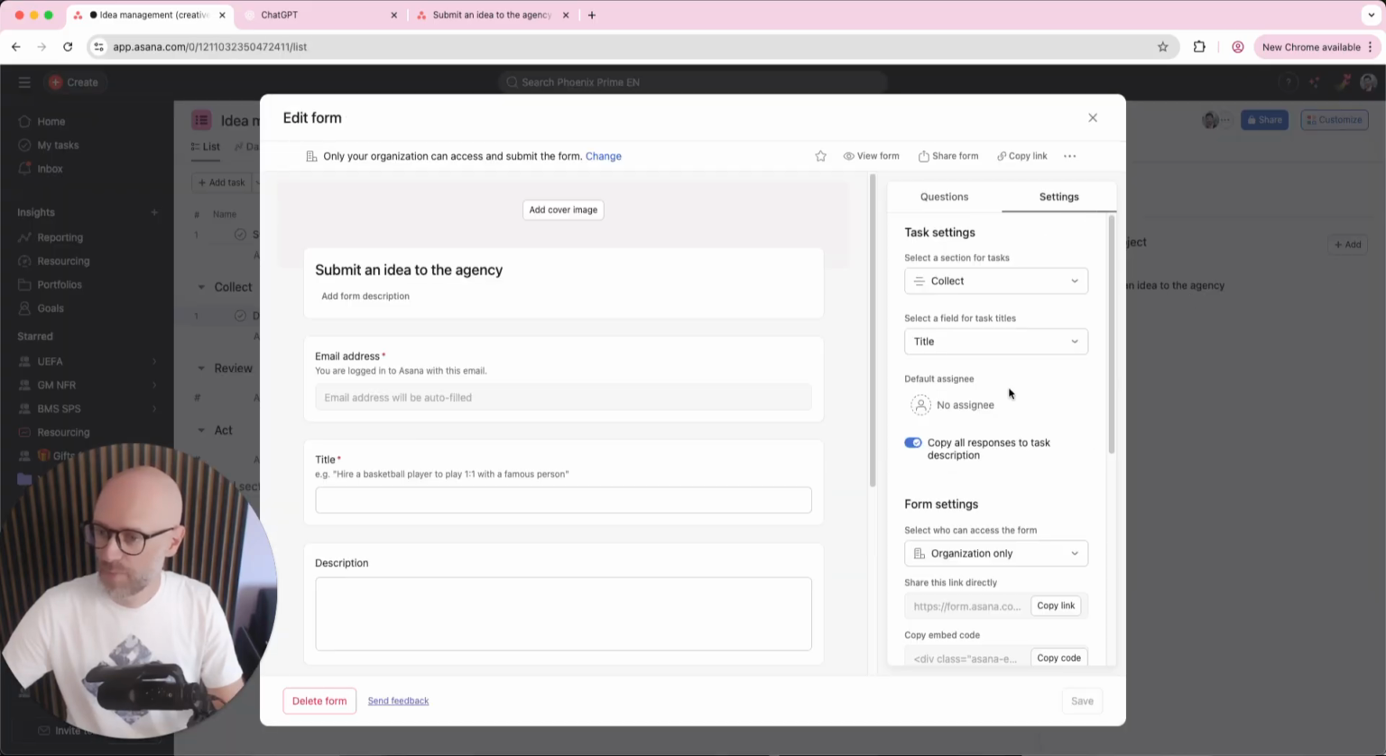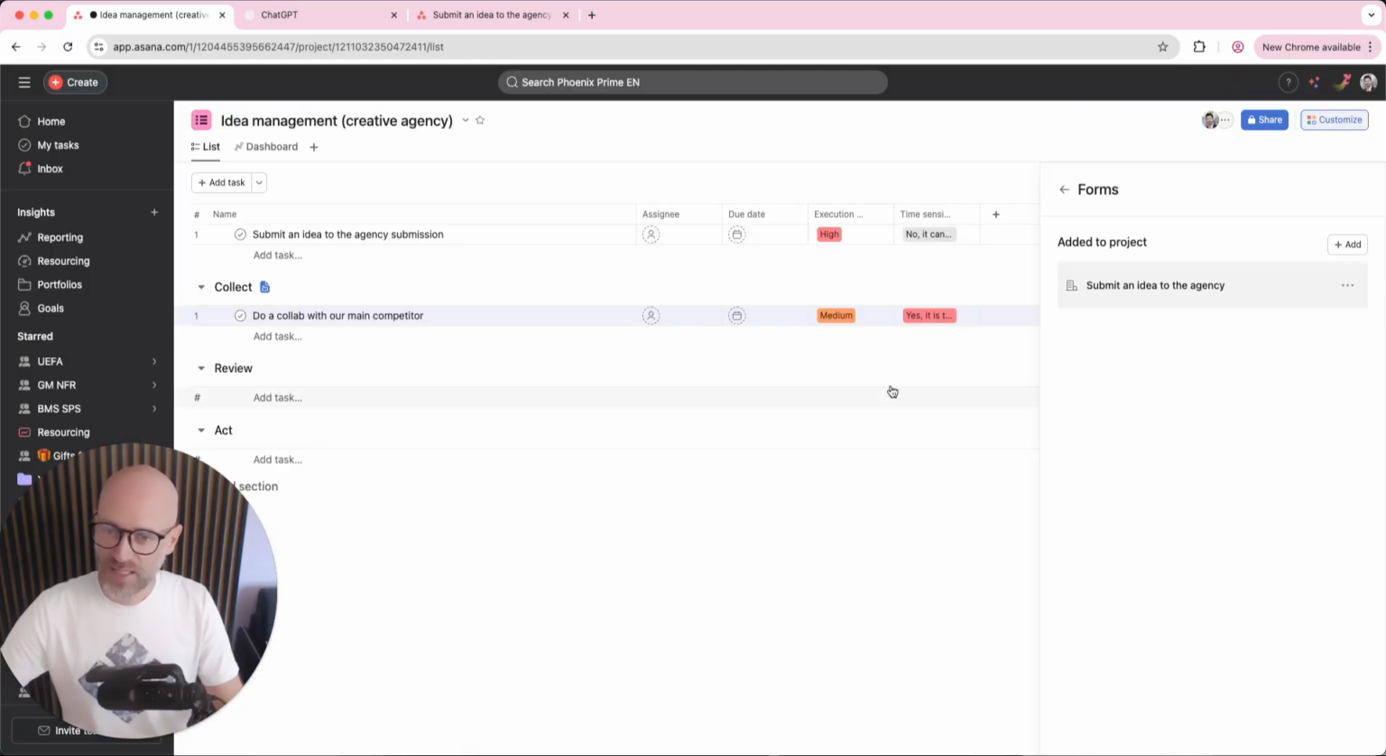And also, just so you know, if you go back into the form option, right there, you have the ability to assign to someone specifically any submission that comes in. But in our case, we wanted that assignment to depend on the time sensitivity. So we really wanted something way more accurate and on point.